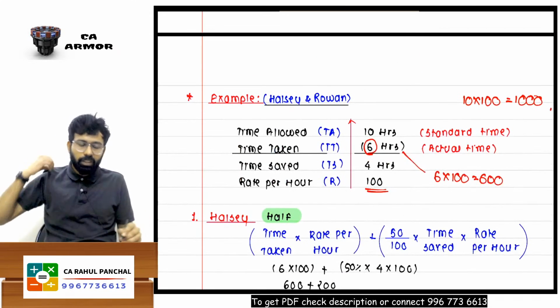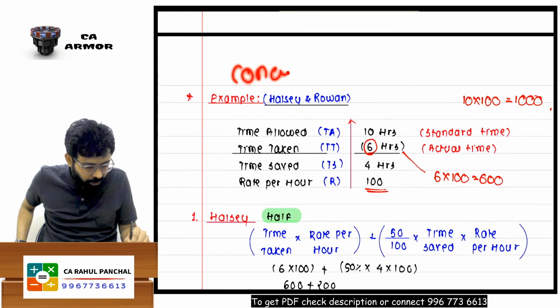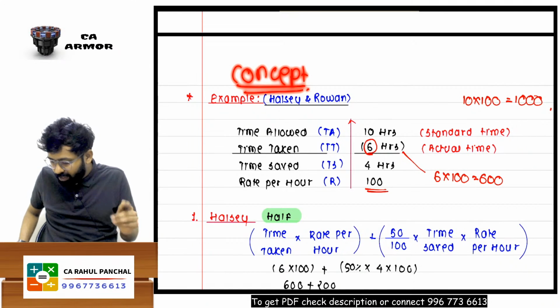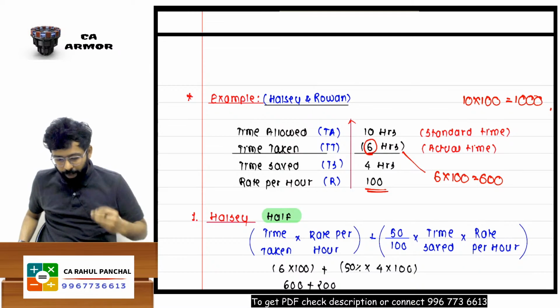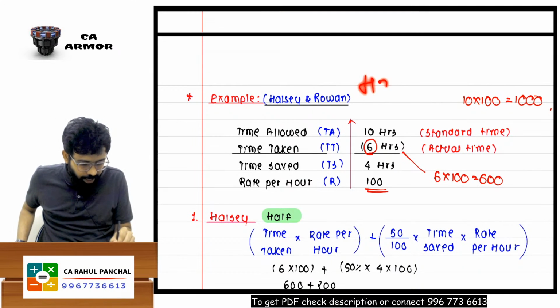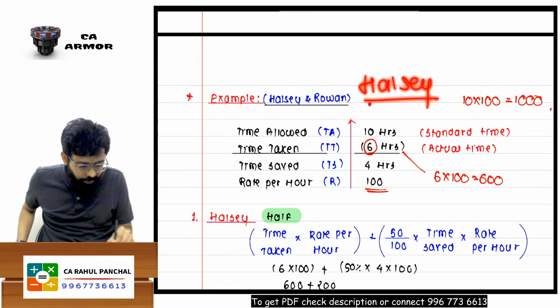This is which question? This is one concept question just to give you the idea. And sir, this plan was developed by one person whose name is Halsey. He has developed this plan.